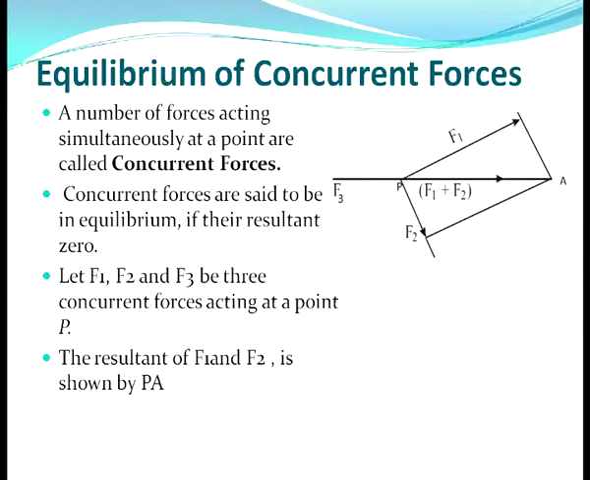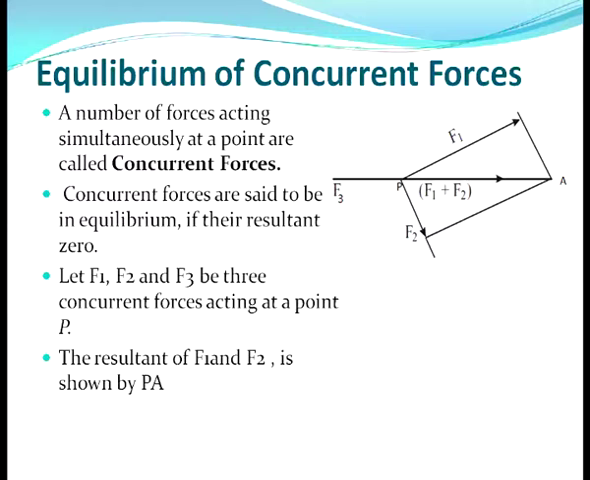Now, we will discuss equilibrium of concurrent forces. So, what is a concurrent force? A number of forces acting simultaneously at a point are called concurrent forces. Concurrent forces are said to be in equilibrium if their resultant is 0. So, let F1, F2 and F3 be three concurrent forces acting at a point P. Here you can see in the figure F1, F2 and F3 are three forces, and all three forces are acting at a single point simultaneously, that is at P.